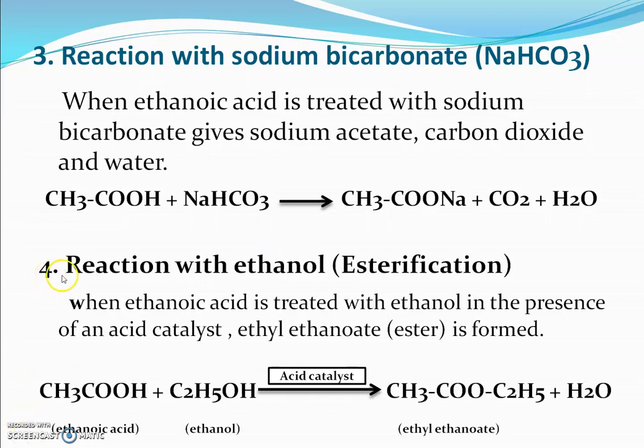Fourth chemical reaction is reaction with ethanol. This reaction is popularly known as esterification because in this reaction an ester is formed. That's why it is called an esterification reaction. So when ethanoic acid is reacted with ethanol, meaning ethyl alcohol, in the presence of an acid catalyst, ethyl ethanoate is formed. Here one molecule of ethanoic acid reacts with one molecule of ethanol to form ethyl ethanoate and water.